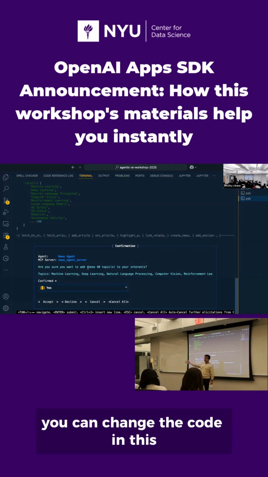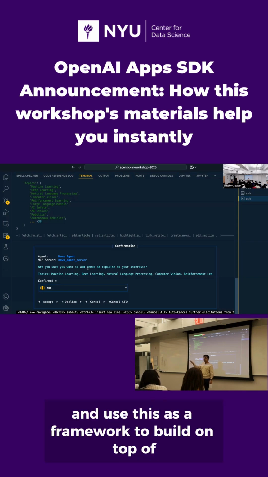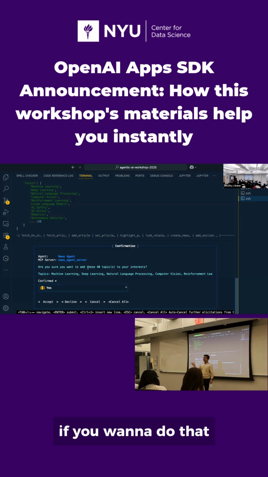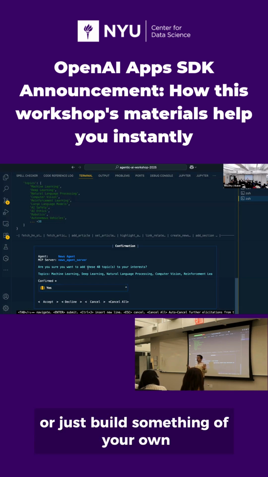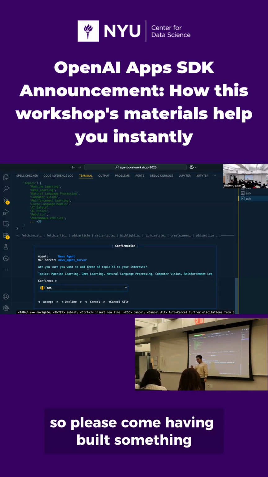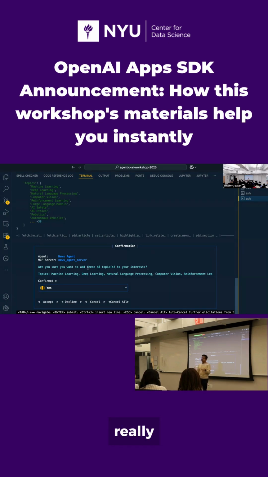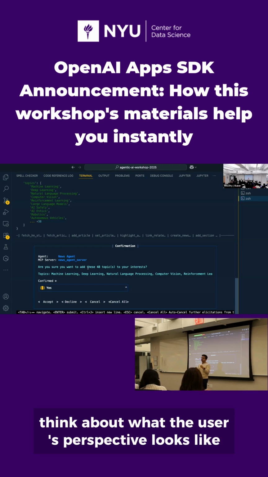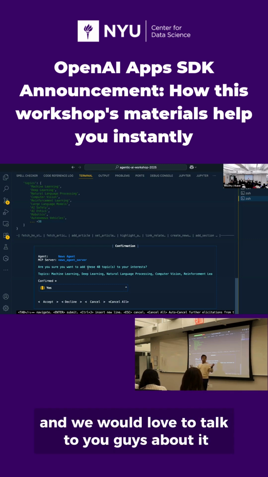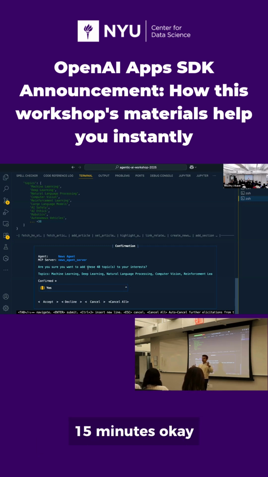You can change the code in this, make a branch or whatever, clone it, and use this as a framework to build on top of if you want to do that. Or just build something of your own, like use Claude, OpenAI, ChatGPT, whatever, and do it, right? So please come, having built something, use as much as you can, really think about what the user's perspective looks like. And we would love to talk to you guys about it. So come ready to discuss in the first 10-15 minutes, okay?